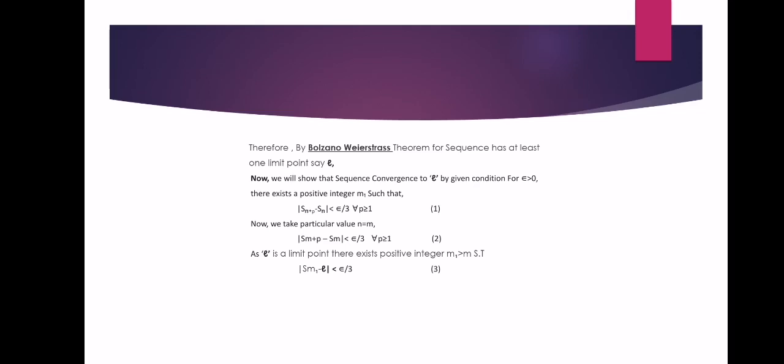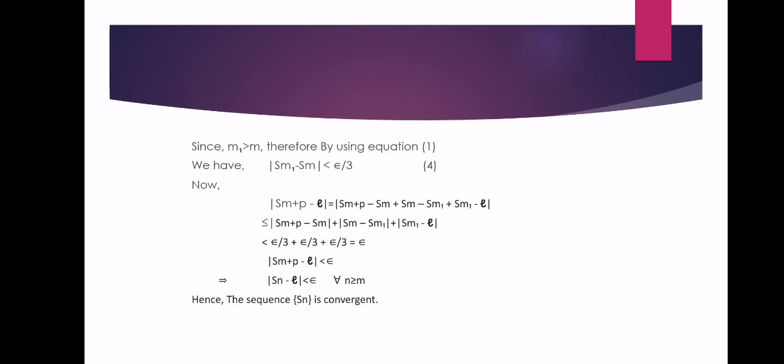As L is a limit point, there exists a positive integer m1 greater than m such that mod of Sm1 minus L is less than epsilon by 3. Let this be equation 3. Since m1 is greater than m, therefore by using equation 1 we have mod of Sm1 minus Sm less than epsilon by 3. Let this be equation 4.